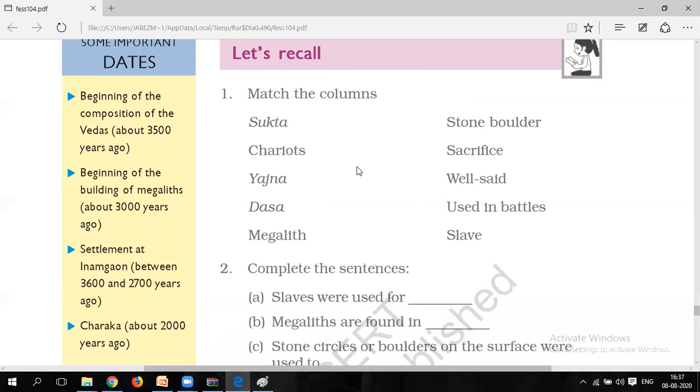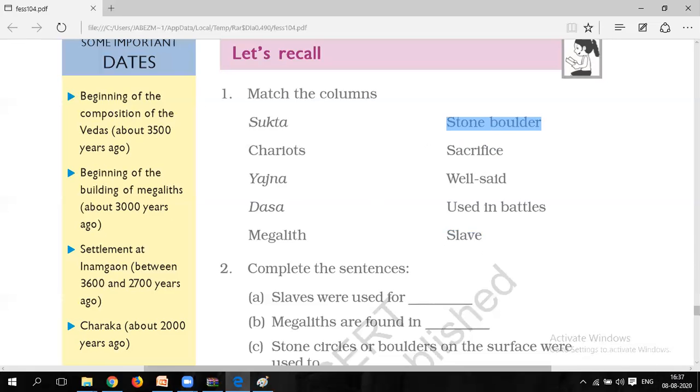Second is chariot. As I have already explained to you, chariots are used in battles, so that matches with used in battles. Third is yagna. Obviously, it matches with the second one. As I'm highlighting it, yagna means sacrifice. And dasa: I have said the meaning of dasa is slave. Slave is the meaning of dasa, so you can match dasa with slave. And megalith means a stone boulder, as I have already explained in today's lecture.